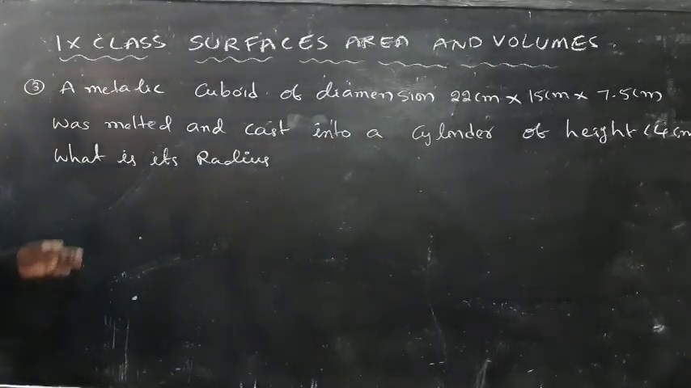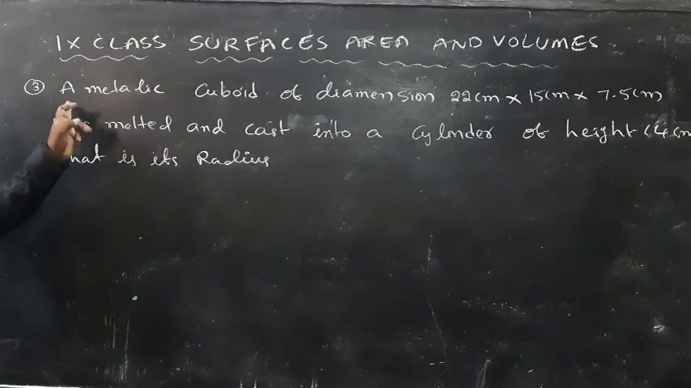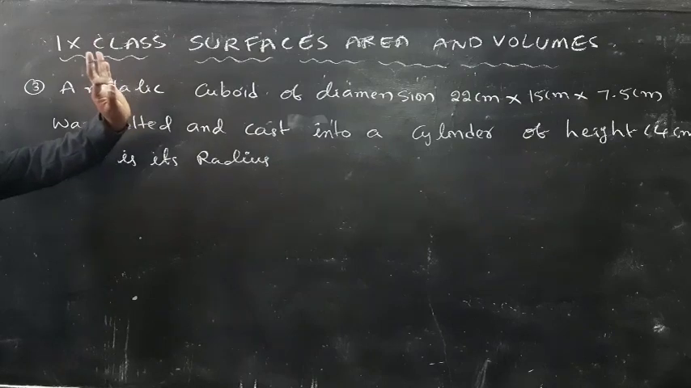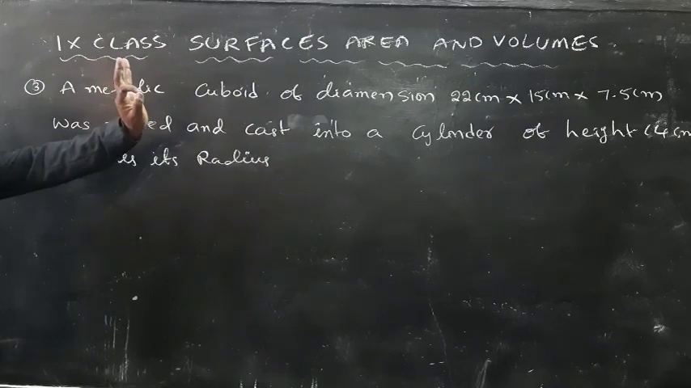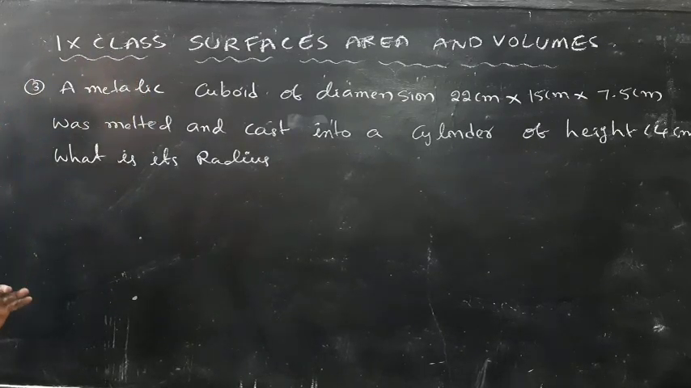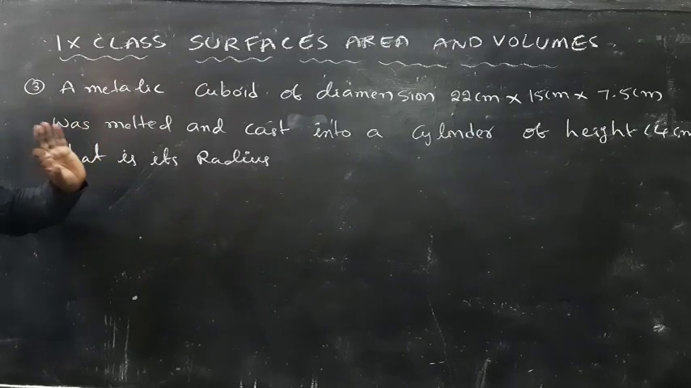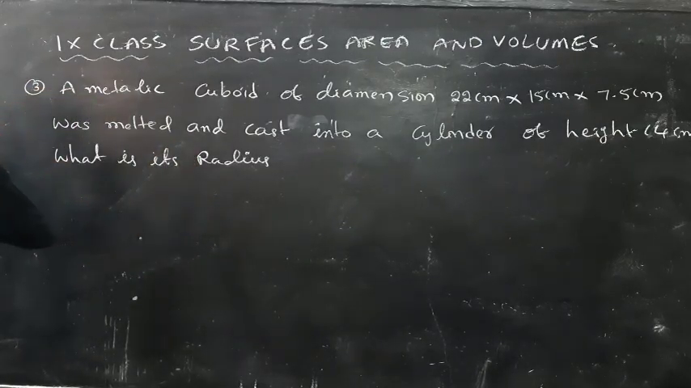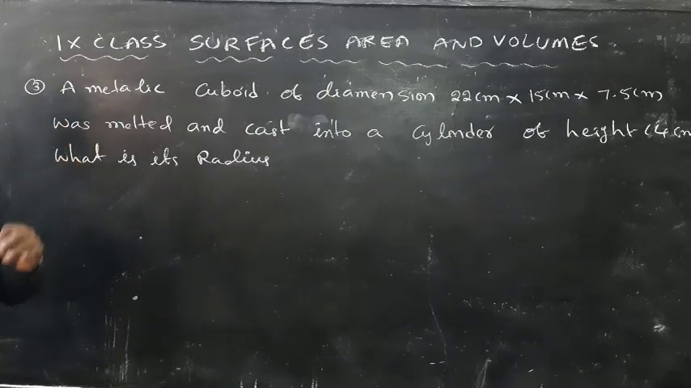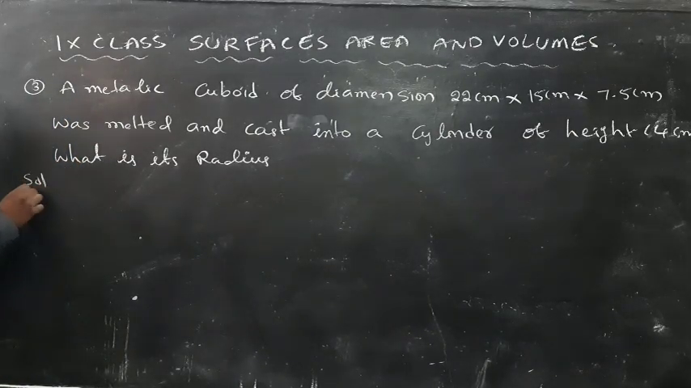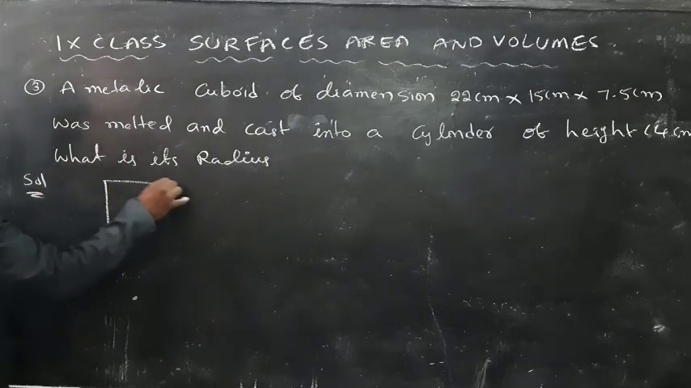So here is one of the important questions. A metallic cuboid of dimensions 22 centimeters, 15 centimeters and 7.5 centimeters was melted and cast into a cylinder of height 40 centimeters. Now you have to find the radius of the cylinder. Solution. Here what is the concept here? One cuboid.